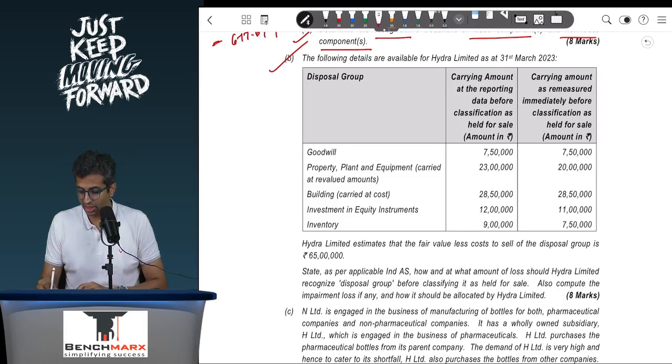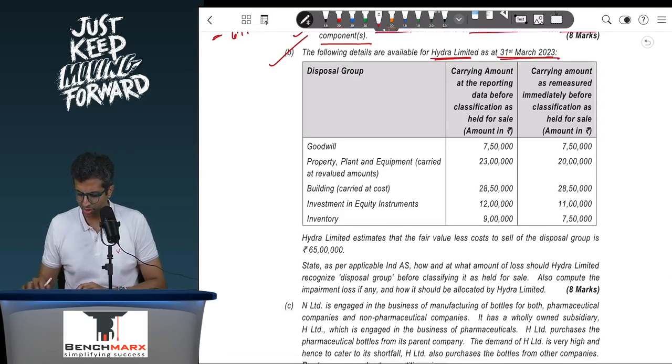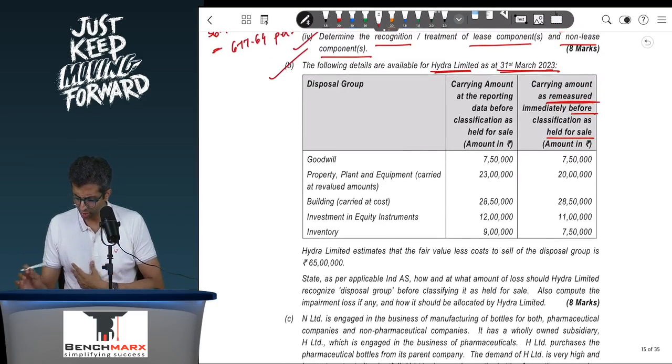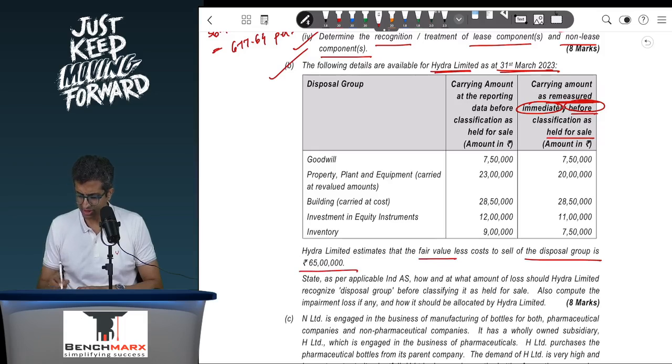The following details are available for Hydra as on 31st March 23. So you have carrying value before classification as held for sale, and carrying value is remeasured before classification as held for sale. Okay, so over here this is on 31st March 23. You have been told this is data immediately before classification as held for sale. Hydra estimates that the fair value less cost to sell for the disposal group is 65 lakhs.